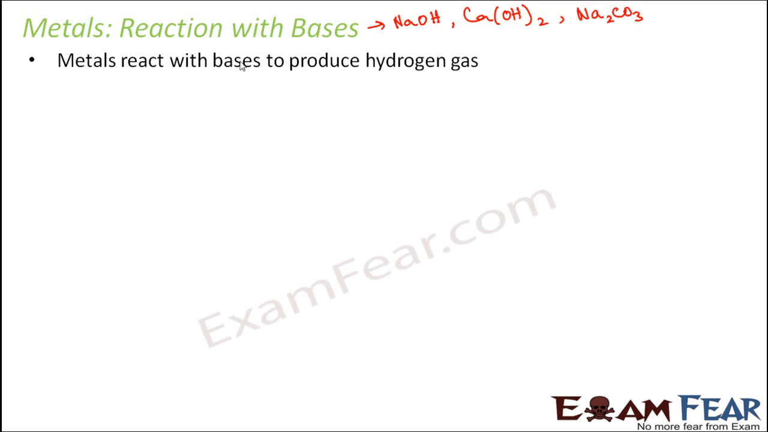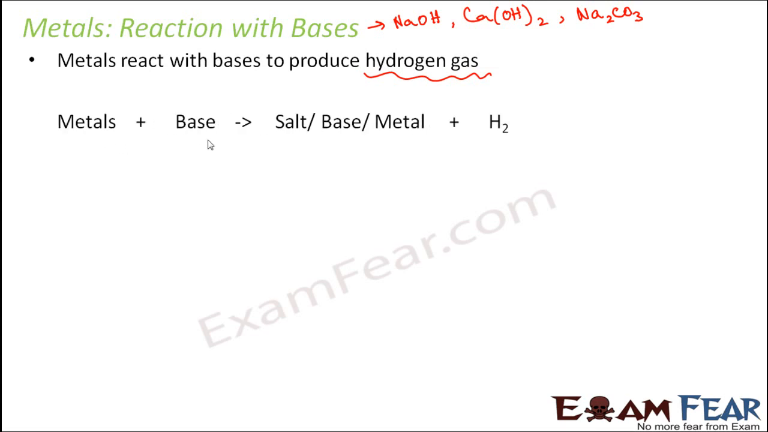Metals react with bases to produce hydrogen gas. With acids also, metals have a tendency to produce hydrogen gas. But if the acid is a very strong oxidizing agent, then instead of hydrogen gas they produce water. So in this case, how do they react with bases? Let us try to see that. Metals react with a base to form a salt plus hydrogen gas. Let us take some examples.